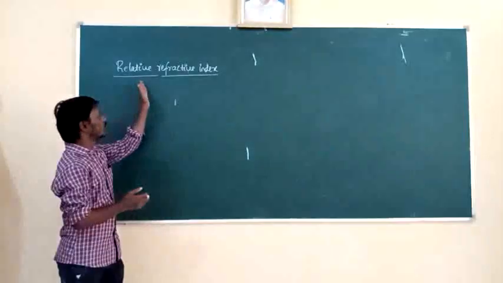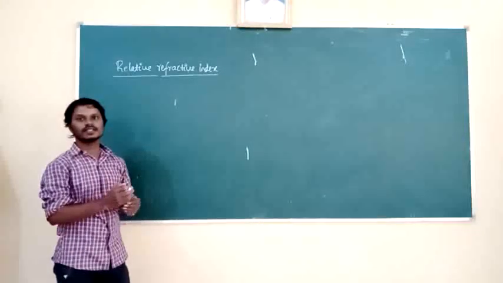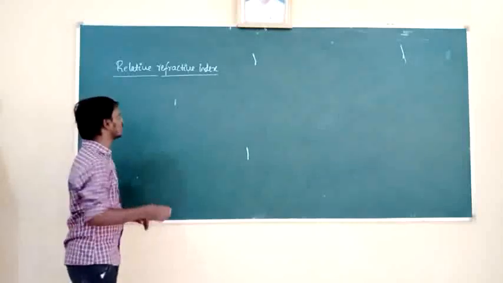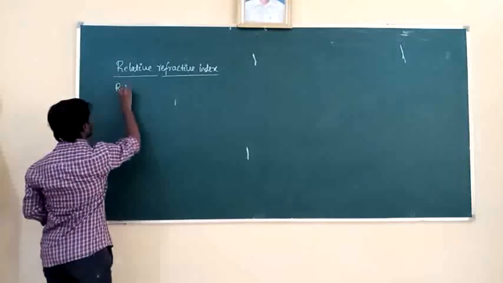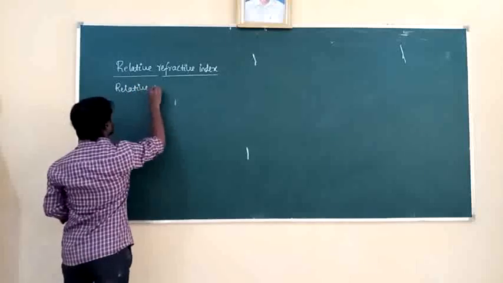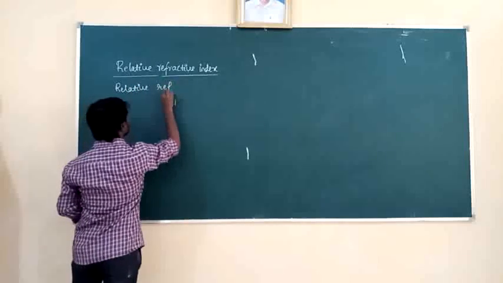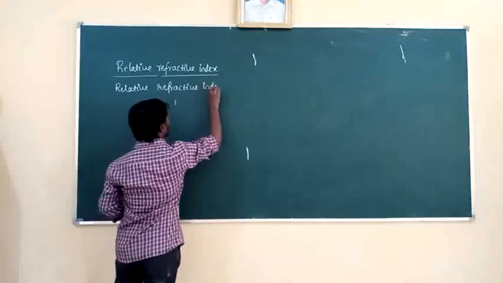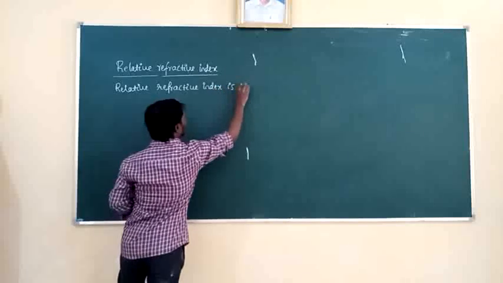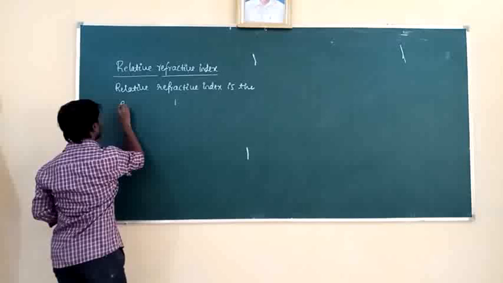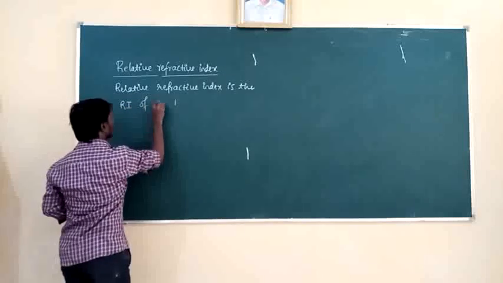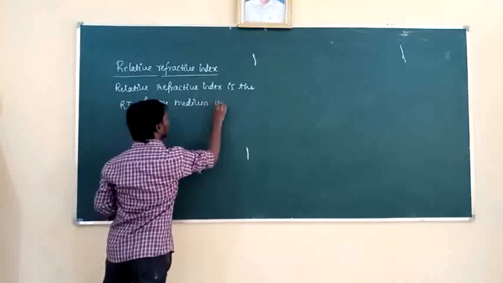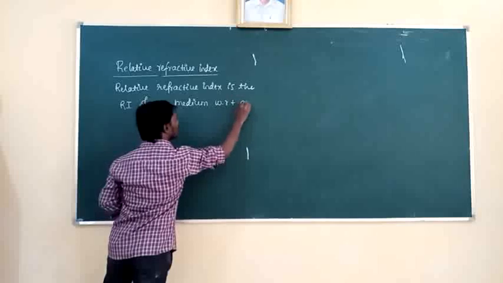But relative refractive index is the refractive index of one medium with respect to another medium. So relative refractive index is the refractive index of one medium with respect to another medium.